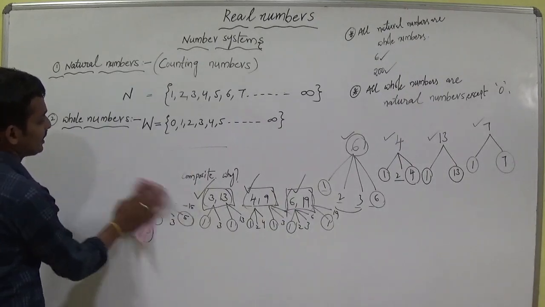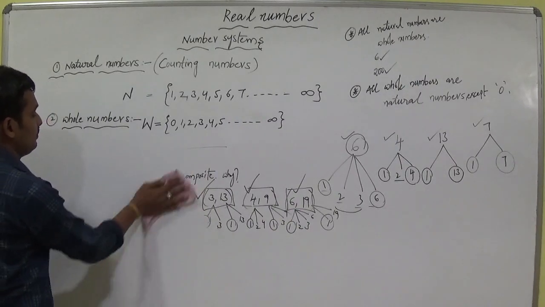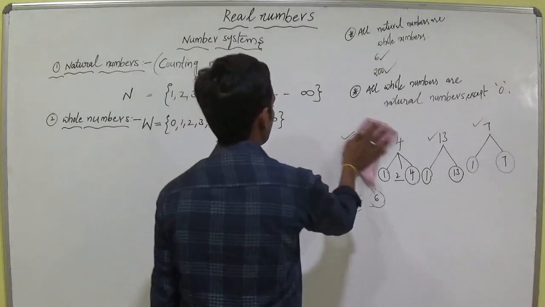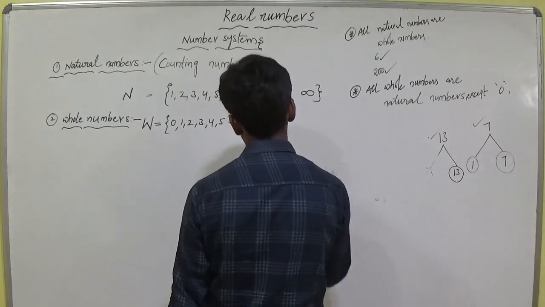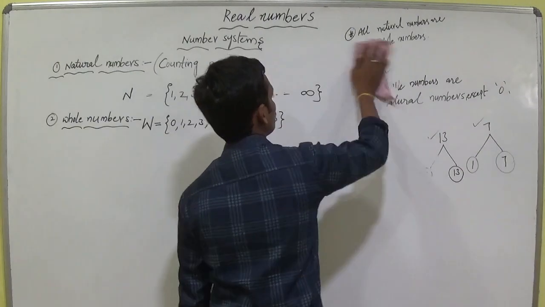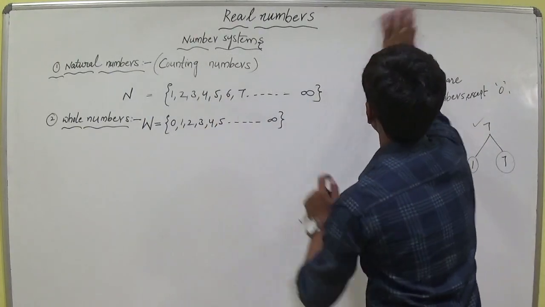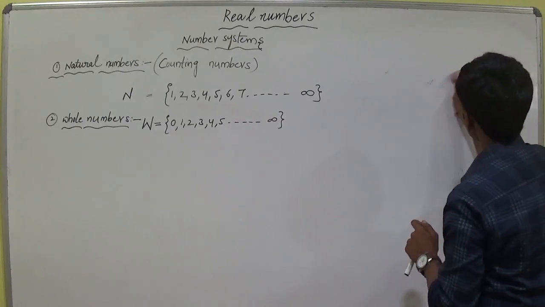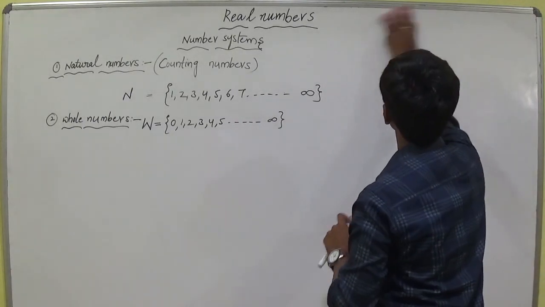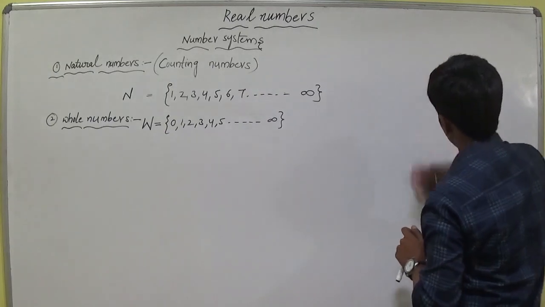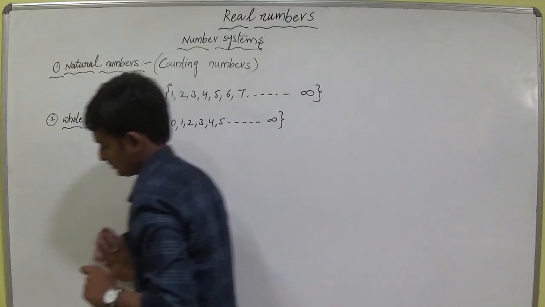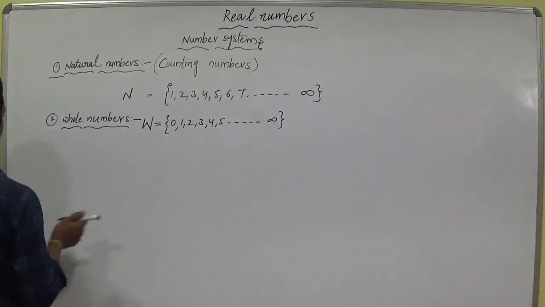We have learned all these topics in whole numbers. Now we have to learn integers. I think you know very well about integers. Now the third topic.